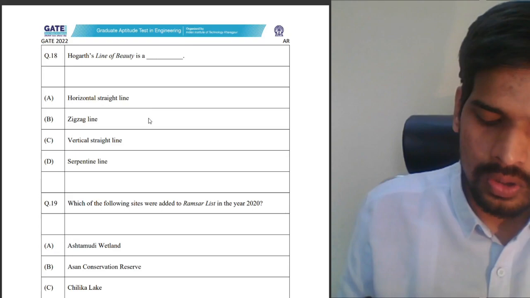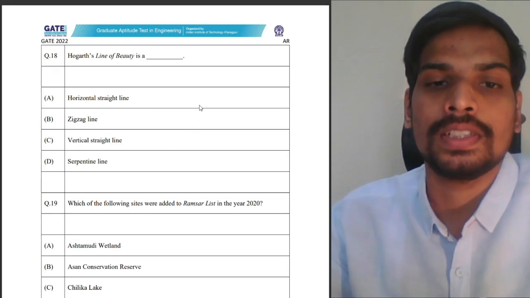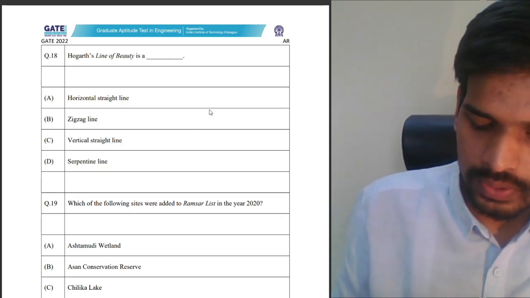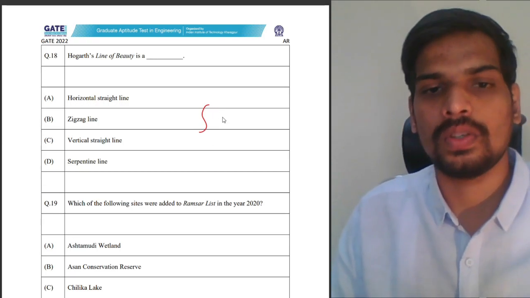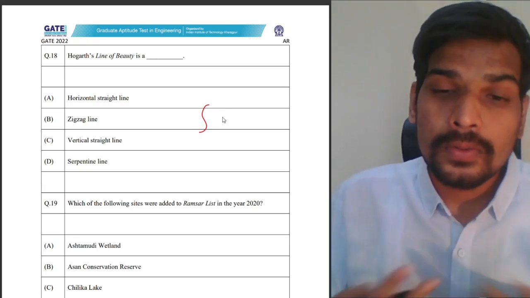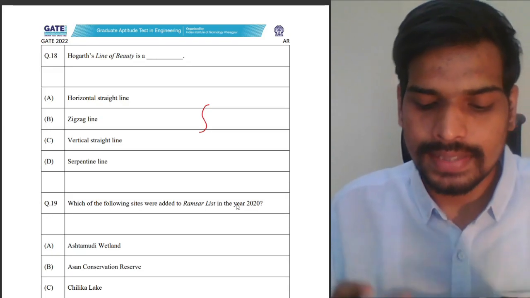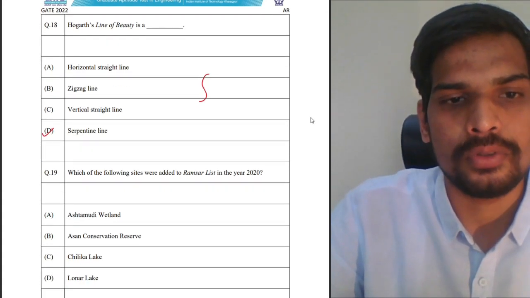Coming to the next one, Hogarth's line of beauty. William Hogarth was the one who gave this idea of the line of beauty. Line of beauty was an S curve or a serpentine curve, which William Hogarth felt induced curiosity in the person who is looking at it. So it's a design principle basically. Serpentine line is the answer for line of beauty.